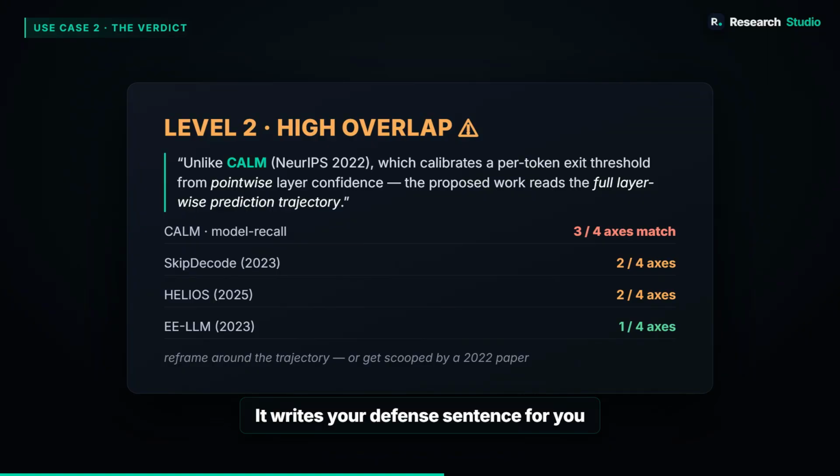Already in CALM. And look at this. It doesn't just say you're scooped. It writes the exact delta sentence you'd need to defend what's left. That's the difference between a search tool and a reviewer sitting next to you.